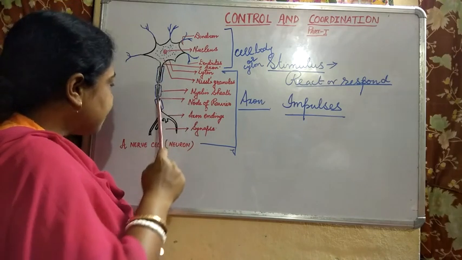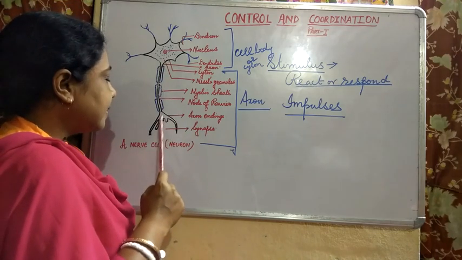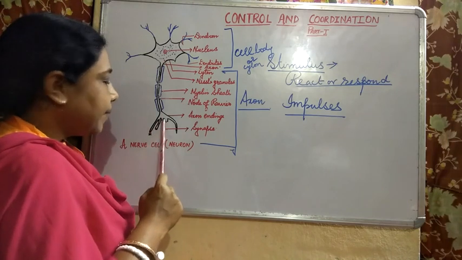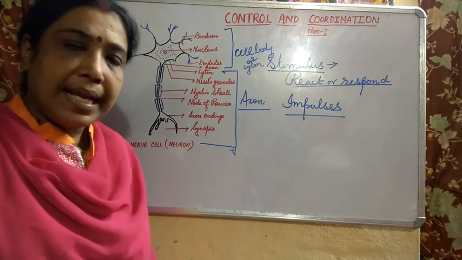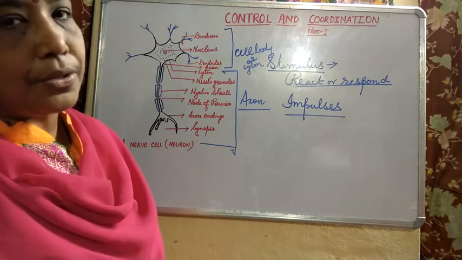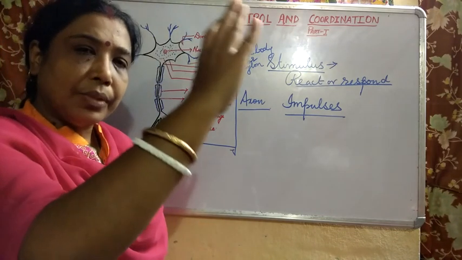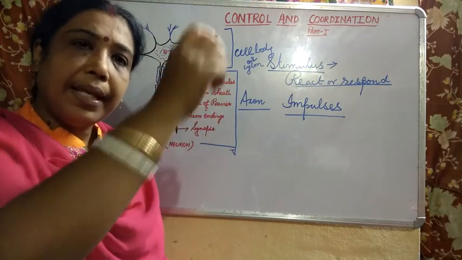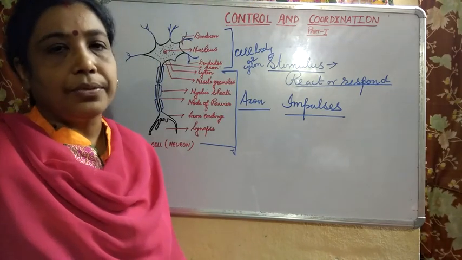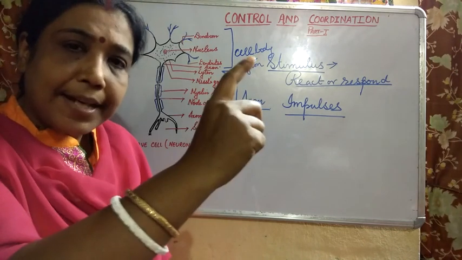And ultimately this axon terminates in certain endings or branches. They are known as axon endings. So two important parts: the upper part is known as cyton or the cell body, and the elongated part is known as the axon. The stimulus is picked up where, children?